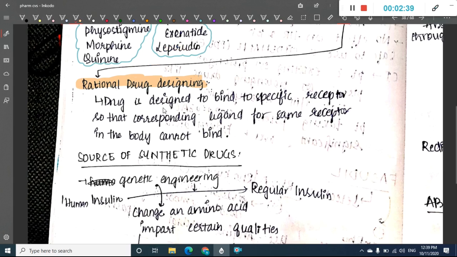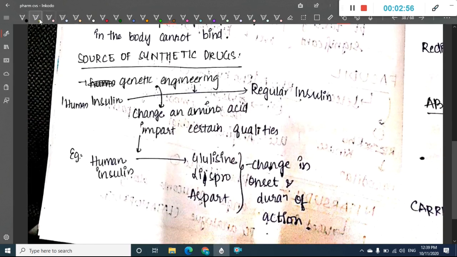The drug is designed in such a way that it binds to a specific receptor, so that this receptor is activated or inhibited, producing the required effects. So what are the sources of synthetic drugs? Number one, they can be produced from the natural drugs by genetic engineering. For example, the regular insulin which we are using is produced from human insulin through the process of genetic engineering.